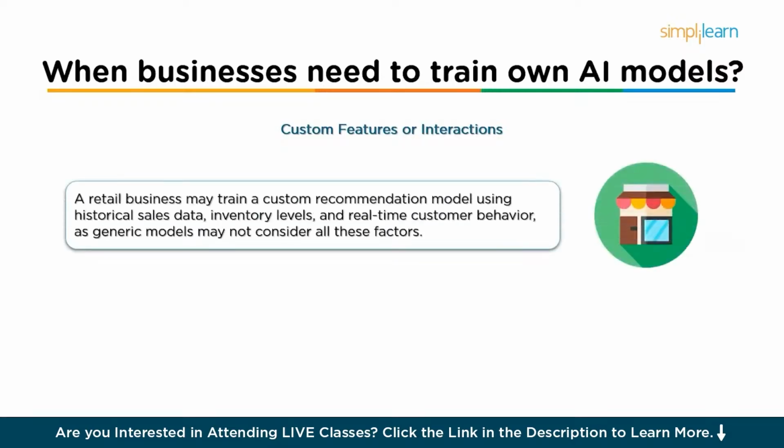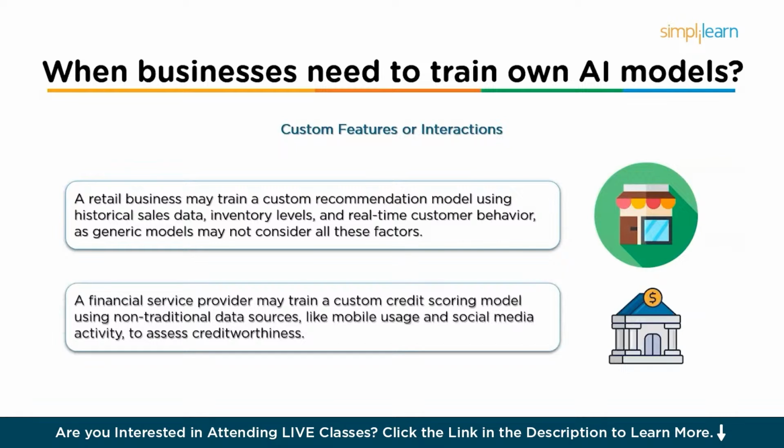So for example, a retail business may want to build a model that recommends products based on a combination of historical sales data, inventory levels, and real-time customer behavior. A generic recommendation model may not take all these features into account. Also, a financial service provider may want to develop a credit scoring model that takes into account non-traditional data sources. In these cases, the business would need to train a custom model that processes and interprets this unique type of data.